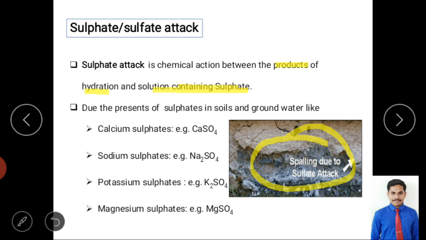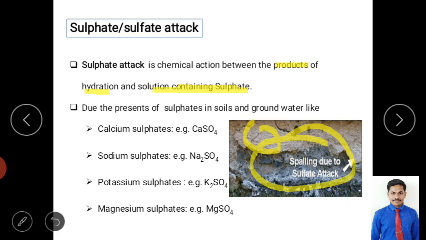Sulfate attack means the surrounding area has sulfate content, and due to that, a chemical reaction takes place between the hydration products and sulfate. Mainly it is flaking, meaning some part of the concrete is collapsing, and you can see this flake. That flake collapses because of less bonding capacity, and less bonding means less durability. I'll repeat: it is a chemical action between the product of hydration and a solution of sulfate content.